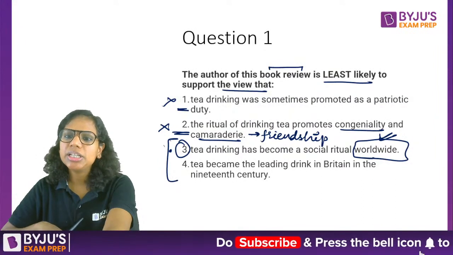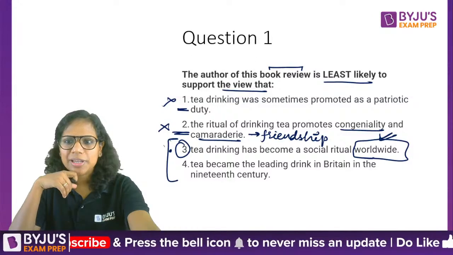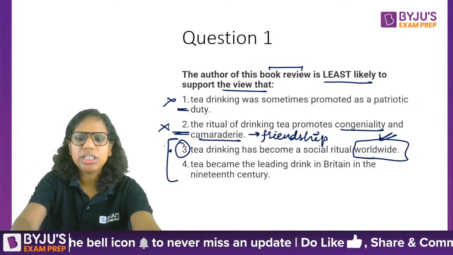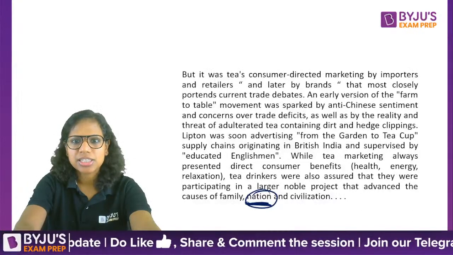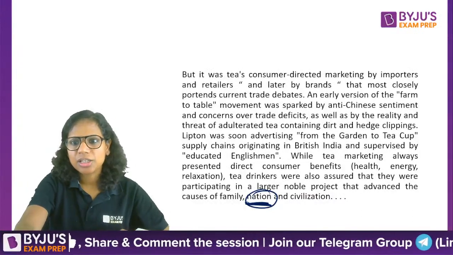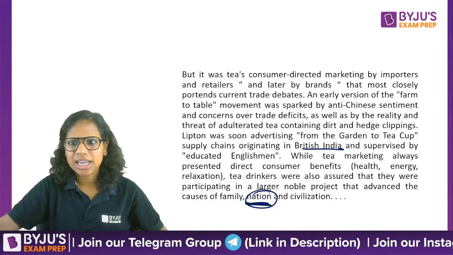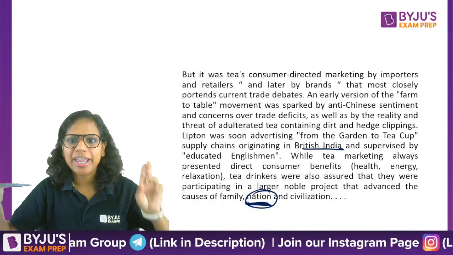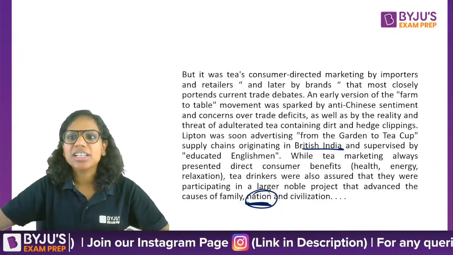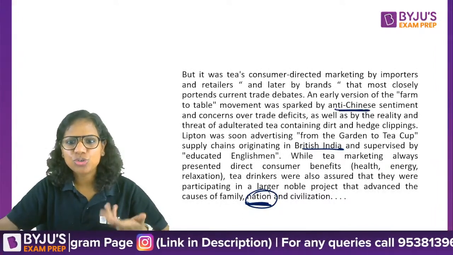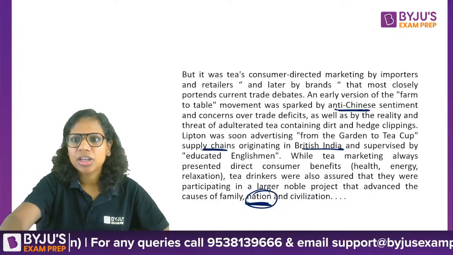Four, tea became the leading drink in Britain in the 19th century. Is this given in the passage? We are saying that in British India it was there. Yes, it was marketed by educated Englishmen. There was this anti-Chinese sentiment because of which we started supply chains in British India.